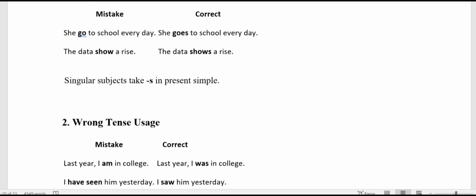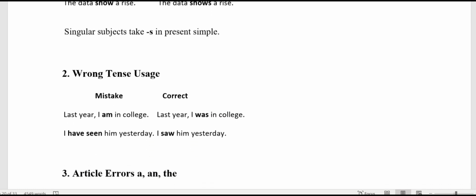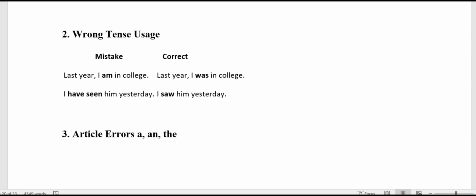Following, the wrong tense usage. "Last year, I am in college." The correct sentence is last year I was in college. We are speaking about the past. We were very clear with the usage of last year. Then why has it become am, right? So it should be I was in college.